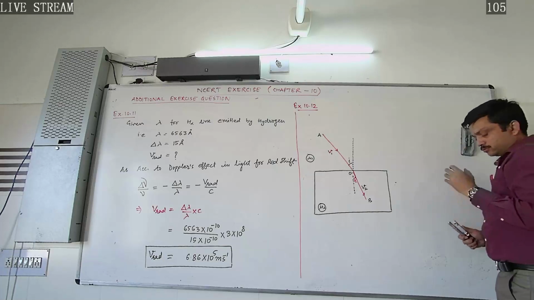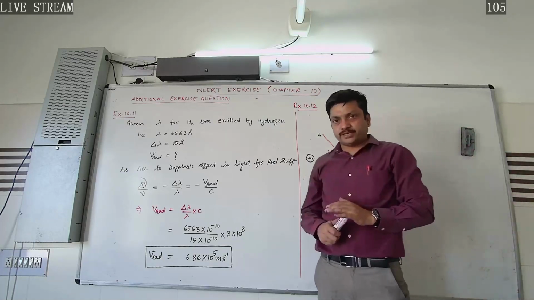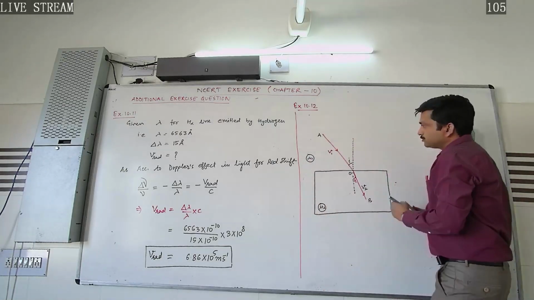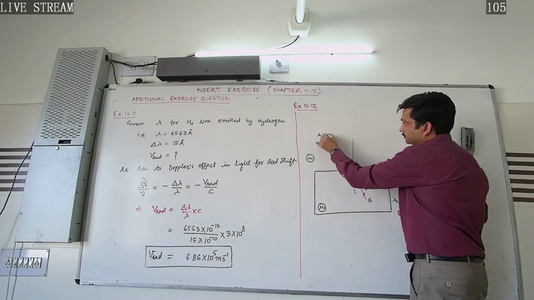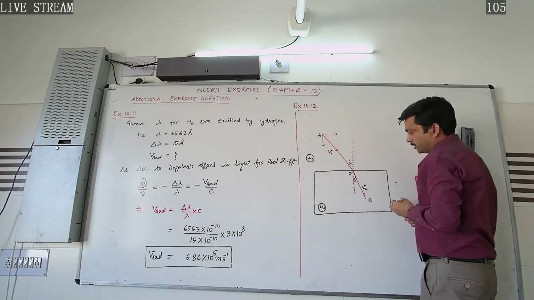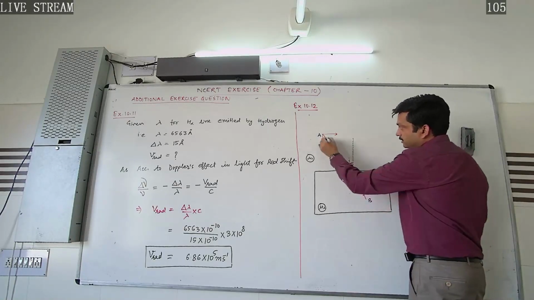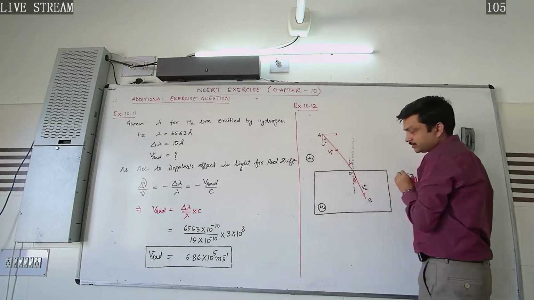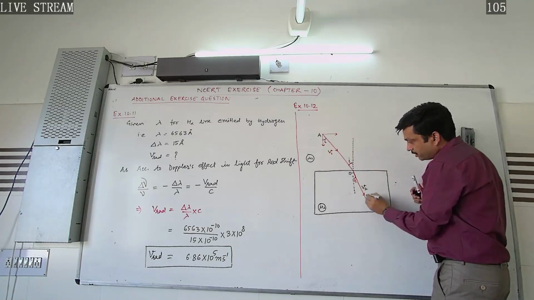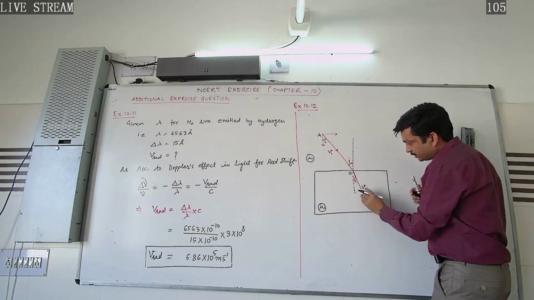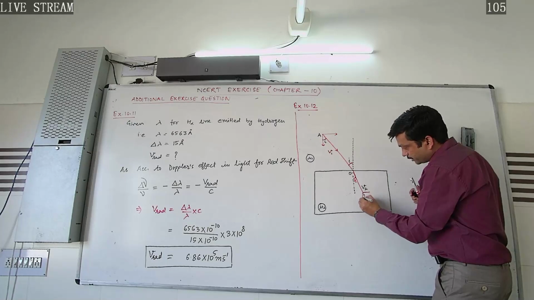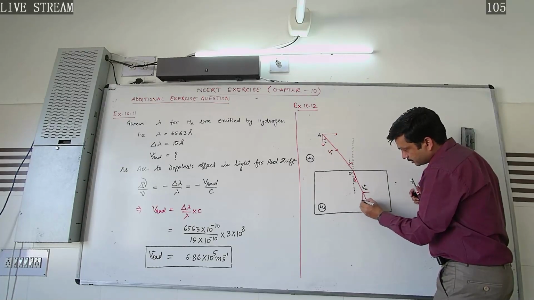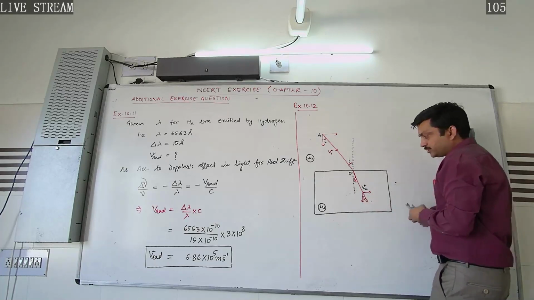According to Newton's corpuscular model of light, if we resolve this velocity into two rectangular components, if this angle is the angle of incidence, then this angle will also be the angle of incidence. If this angle is the angle of refraction, and we further resolve this into two rectangular components, we get this angle as the angle of refraction.